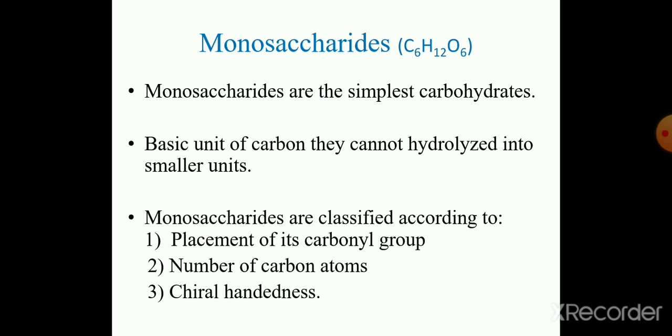First, monosaccharides. The molecular formula of monosaccharides is C6H12O6. Monosaccharides are the simplest carbohydrates, the basic unit of carbohydrate, and they cannot be hydrolyzed into smaller units. Monosaccharides are classified in 3 ways. First, placement of the carbonyl group, that is the functional group present in the sugar. Second, number of carbon atoms. And third, chirality.